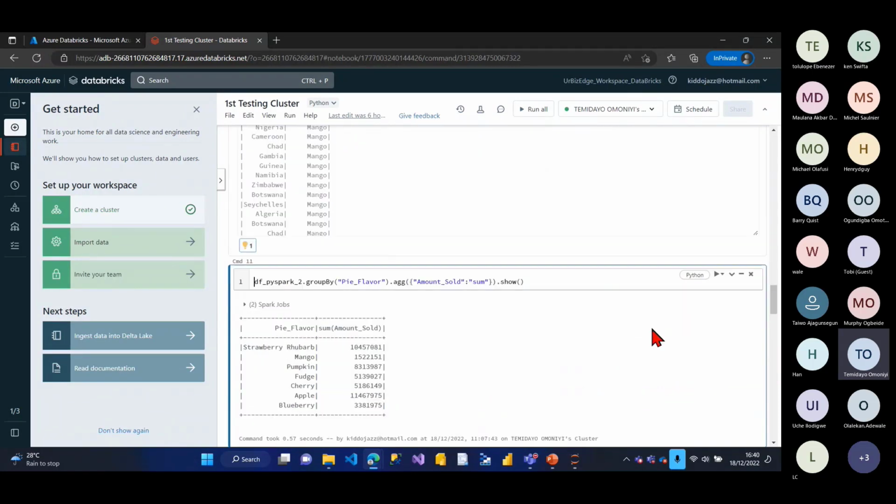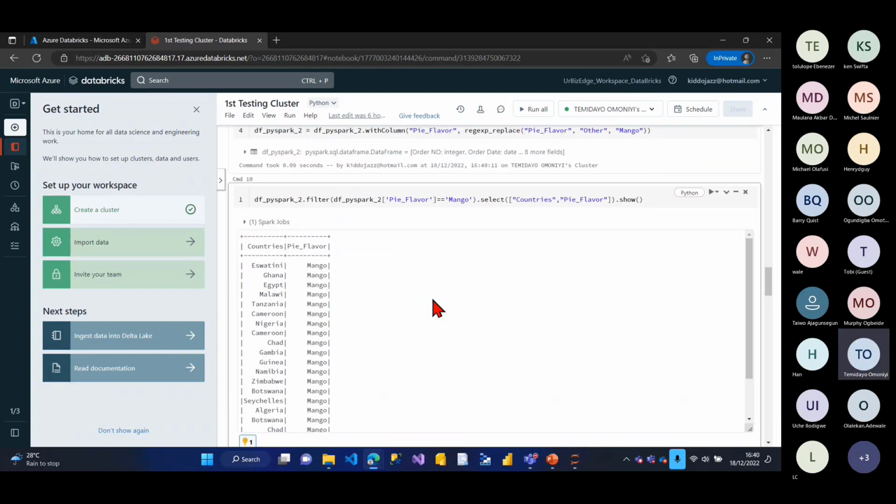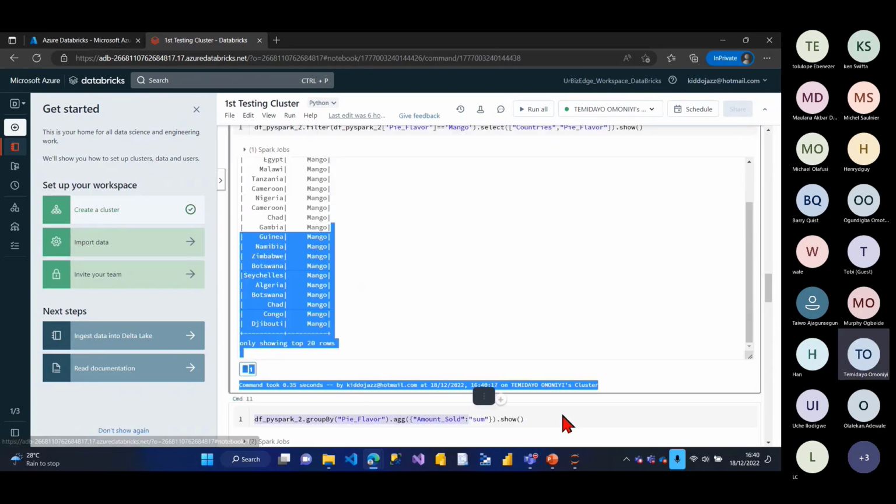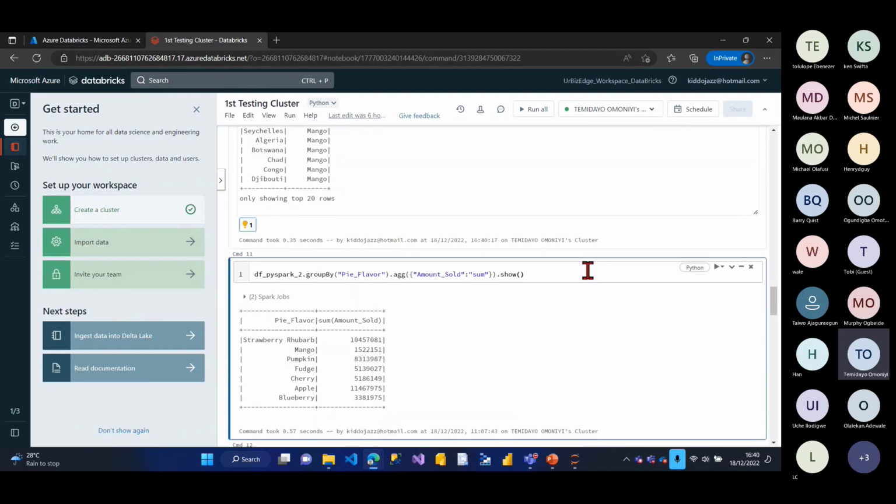Shift enter. So I want to filter for, okay. Cool. And I'll do the aggregate, right? The group by. So just give me an aggregate of the pie product against the amount sold.